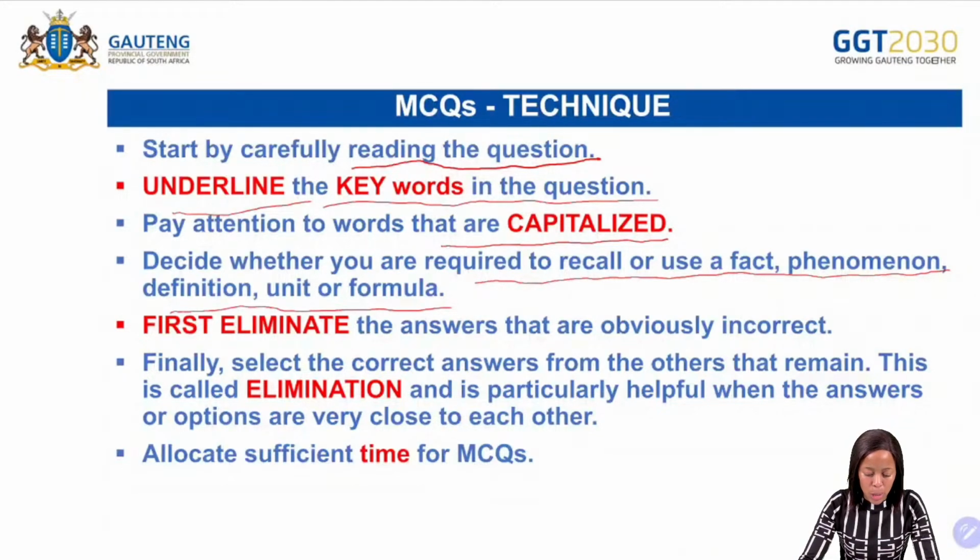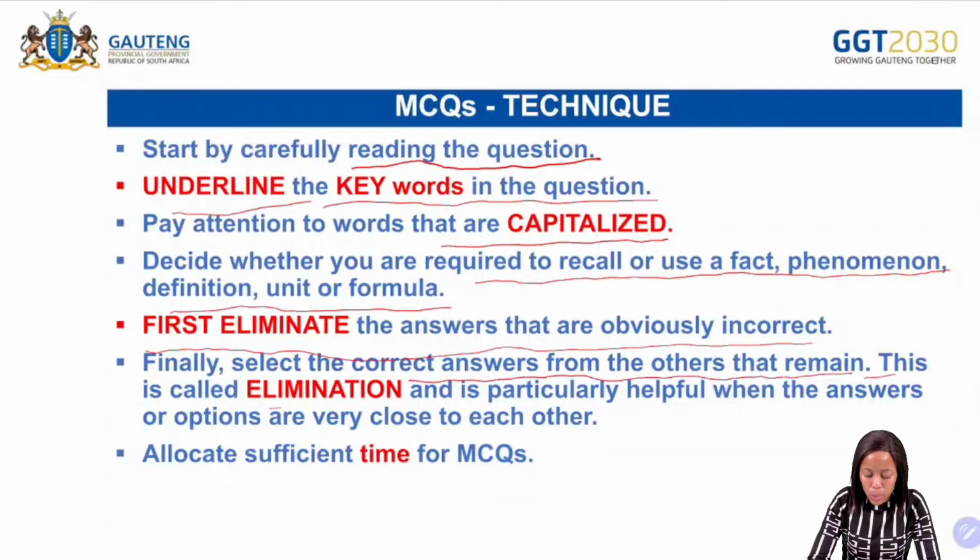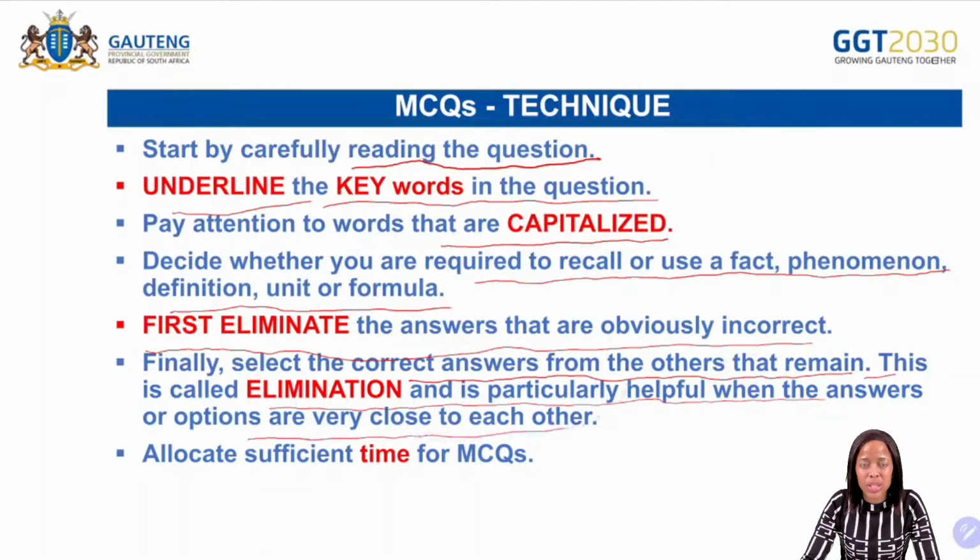Then it says first eliminate the answers that are obviously incorrect, and then finally select the correct answer from the others that remain. This is called elimination. And it's particularly helpful when the answers or options are very close to each other.